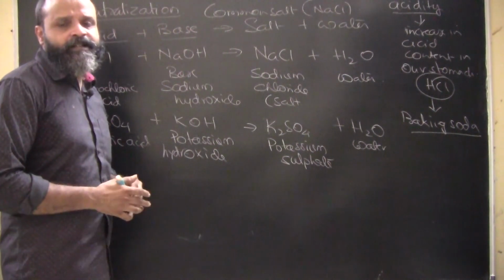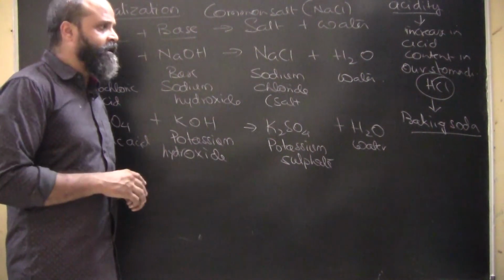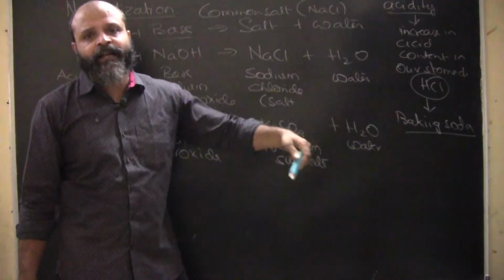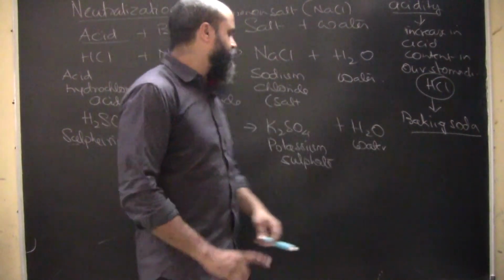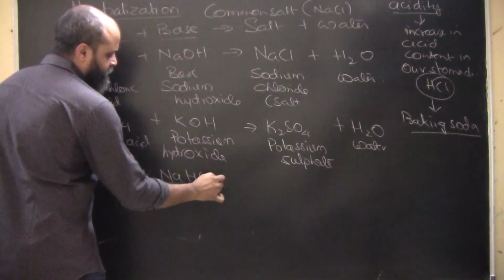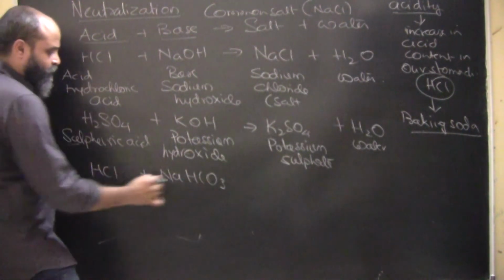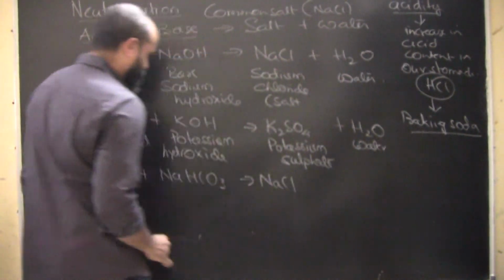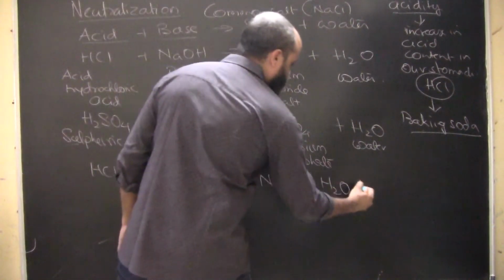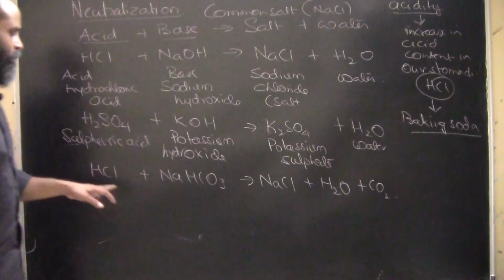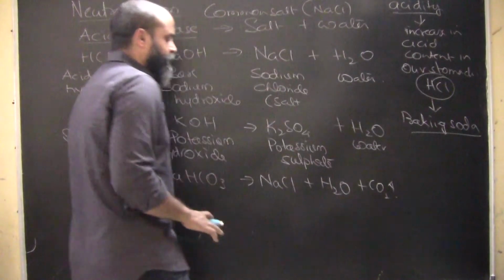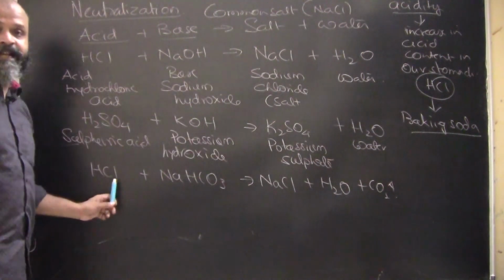When there's a lot of acidity, you can dissolve baking soda, which is available in our houses and is used to make cakes. If you dissolve baking soda and consume it, then when HCl is produced, baking soda, which is NaHCO3, sodium hydrogen carbonate, reacts. What will be formed? It will form NaCl plus H2O. In this case, carbon dioxide is also released. So NaCl plus H2O plus CO2 will be formed. The carbon dioxide which is released goes out, and this neutralizes the acid content in our stomach.